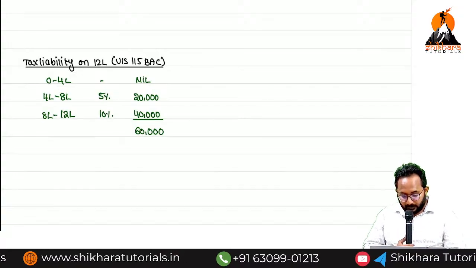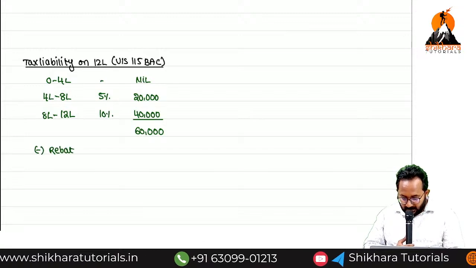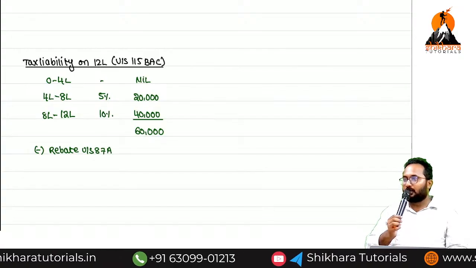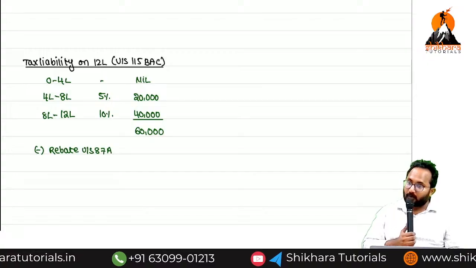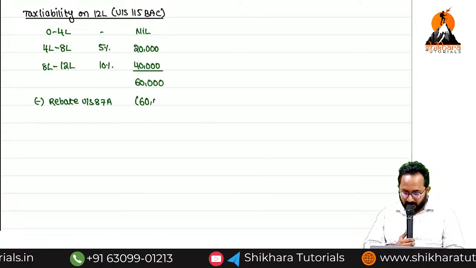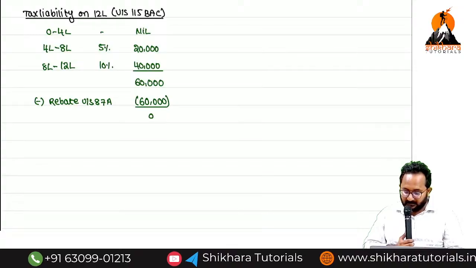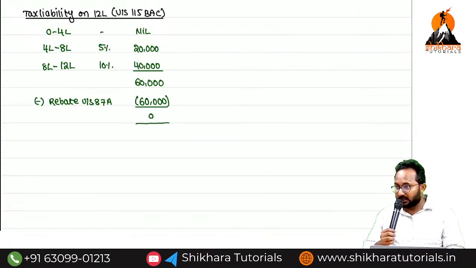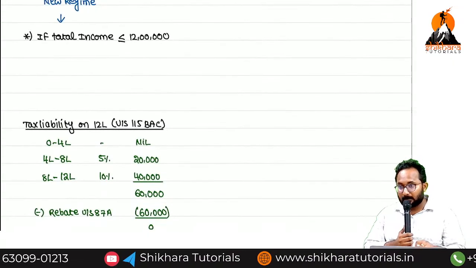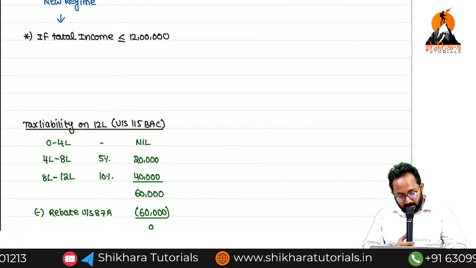Now minus, we can get the rebate under section 87A. How much rebate can you get? Total 60,000, so here you can get a rebate of 60,000. After removing the rebate, you don't have any tax liability. That's why there is no need to add health and education cess. The provision says that if your total income does not exceed 12 lakh, you can get the rebate.